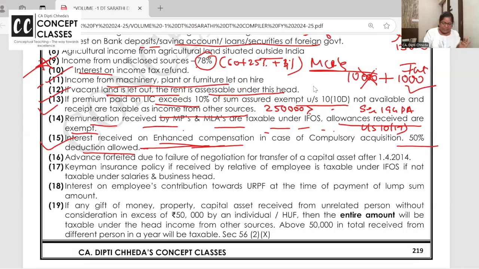LIC, if some of you are still confused, please keep patience. I'll teach you everything in deductions also, in TDS chapter also in detail.